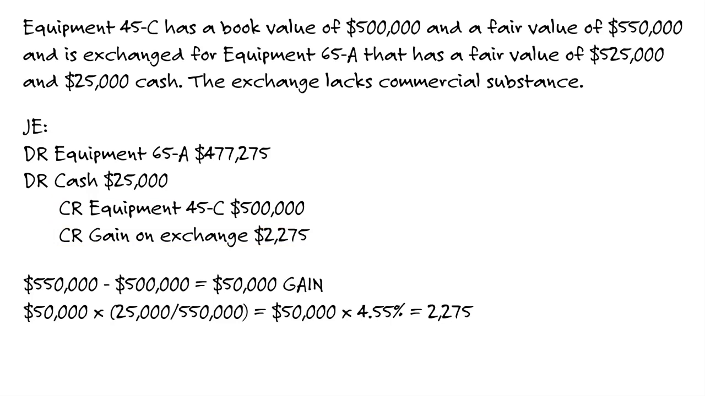Since cash was received, I debit that next. I debit my cash for 25,000. The very last thing I would do is debit my new equipment, 65A, that's a plug figure, 477,275. So that's the sum of your credits, $502,275, minus the cash received, $25,000. So to make my journal entry balance, I debit the new equipment, $477,275.